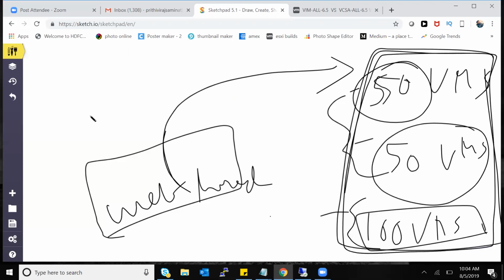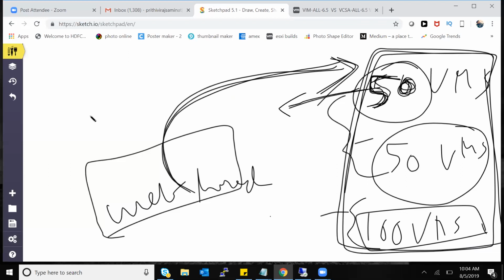So when they create the first 50 virtual machines, and they have the scope that in future the company may grow, or I need the same virtual machines of web-based applications, they will convert one of the virtual machines to a template. So it is like a stencil, as I told you. Next time, they don't have to sit and create a new virtual machine, install the OS, and then install the application.